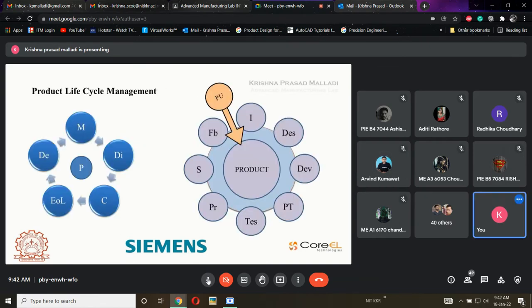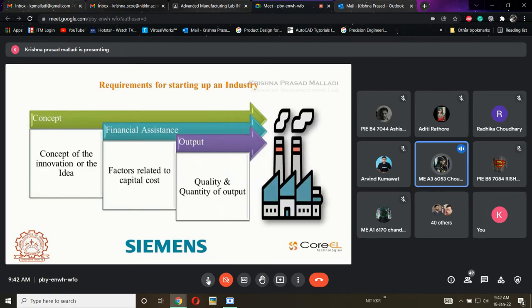This one, PLM. The first one is an academic version, the second is an industrial version. What exactly does it describe? It describes the life cycle of any product, meaning how it is manufactured from zero to ending, and remanufacture.